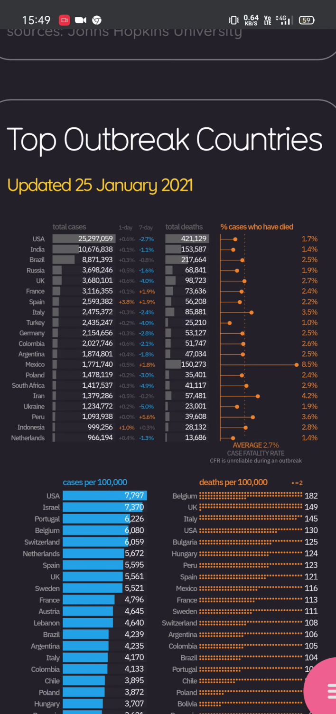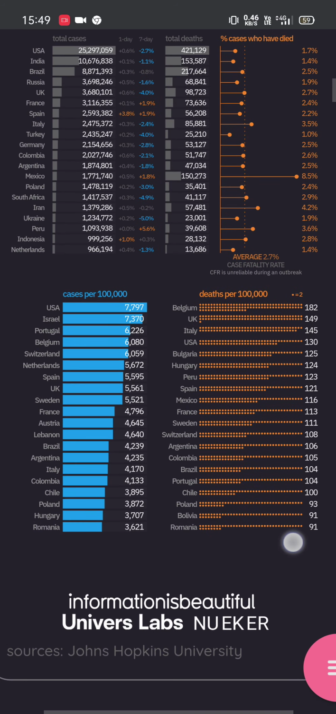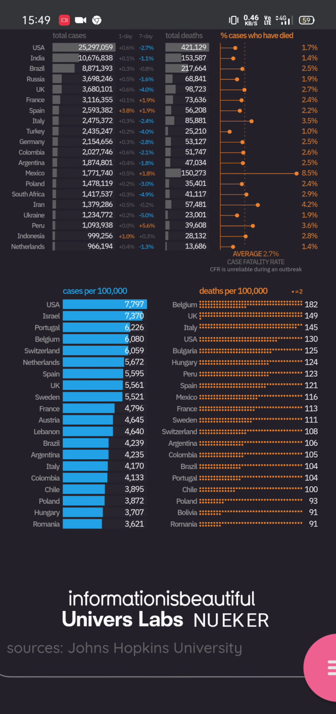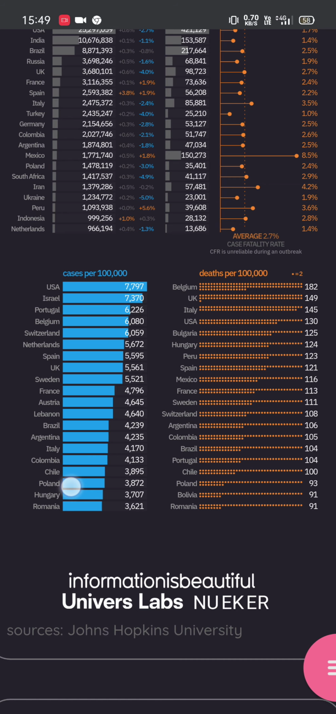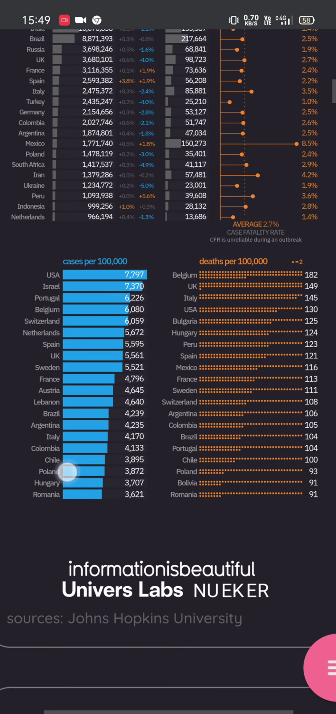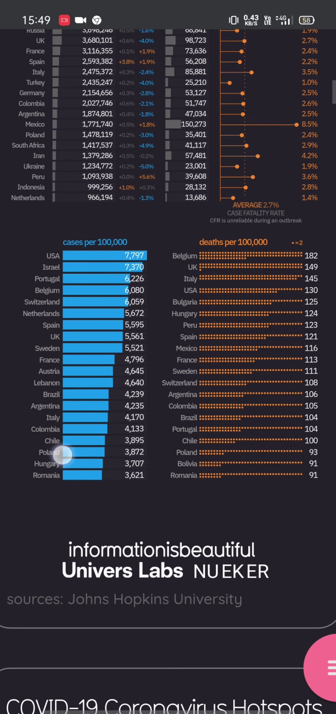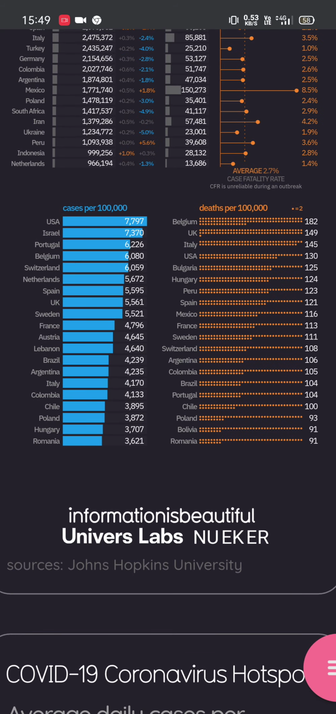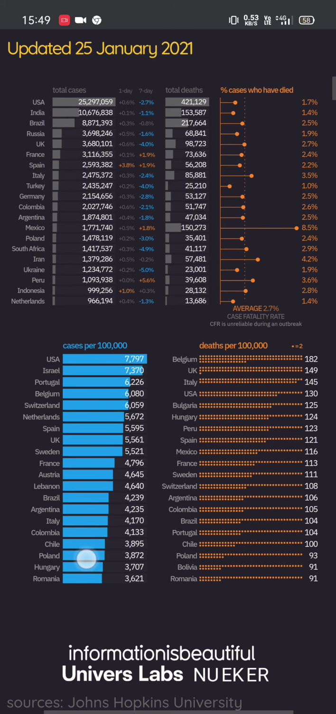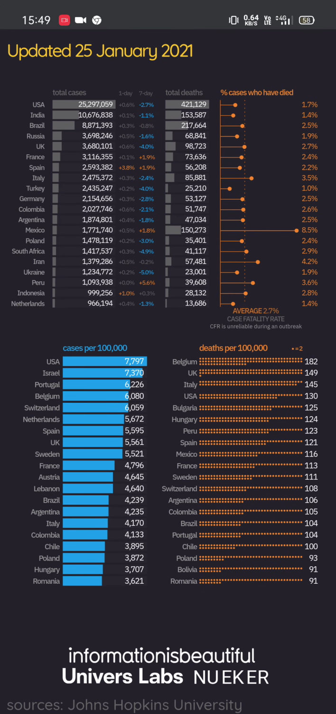Top affected countries are USA, India, Brazil, Russia, UK. When we compare cases per 1 lakh, USA has 7 lakh 797,000 people, and in Belgium 182 deaths per 1 lakh, UK 149 deaths per 1 lakh. In Israel 7,730 cases per 1 lakh, and Portugal 6,226 people per 1 lakh. When we compare the top affected countries and cases per 1 lakh, USA is always in the top, but India is not in both because the population is more in India.